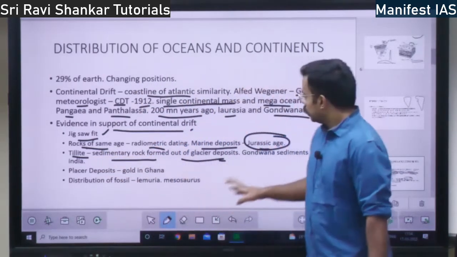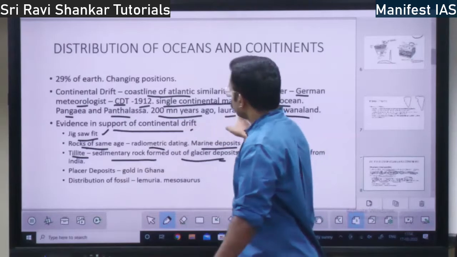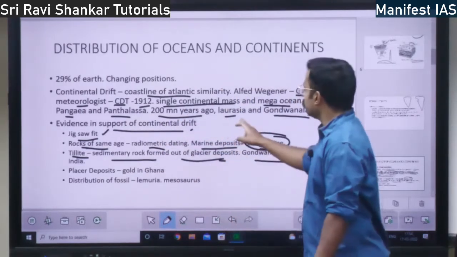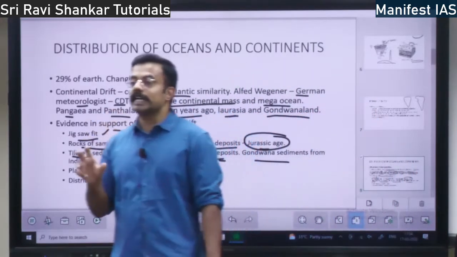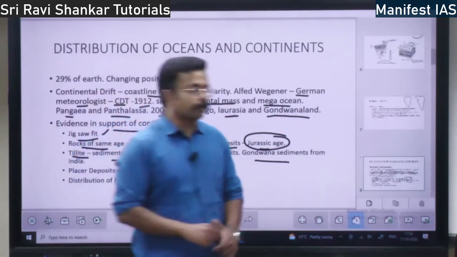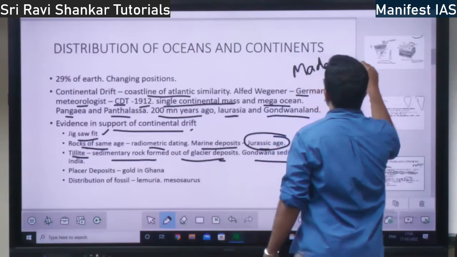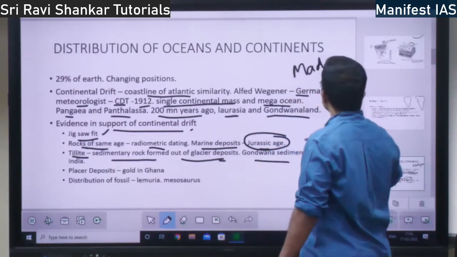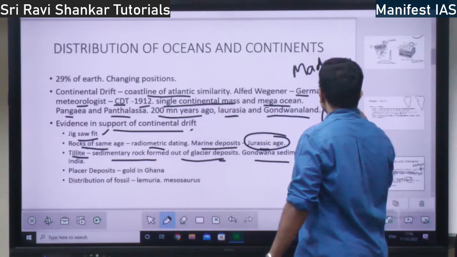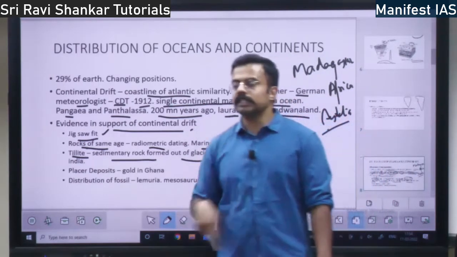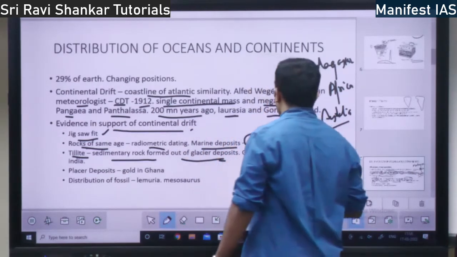If you see Gondwana sediments from India, I told you Pangaea broke into what? It broke into Laurasia and Gondwana land. So in Gondwana land, whatever sediments are there, the same tillite is found in Madagascar. Where is Madagascar? In the Indian Ocean. And it is also found in the African region and the Australian region. Based on this tillite evidence, we can conclude that all these places were together earlier, right?